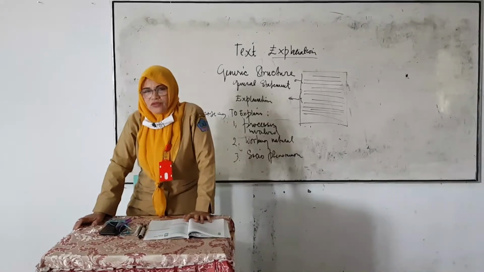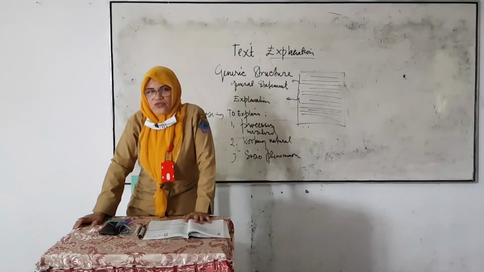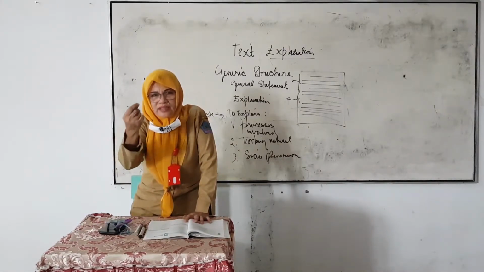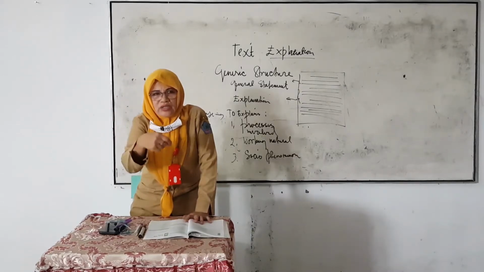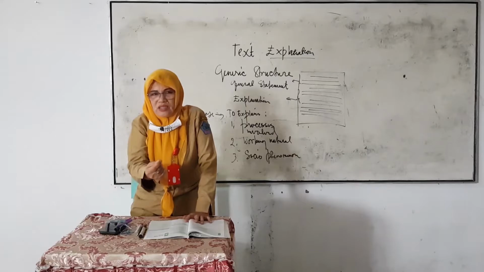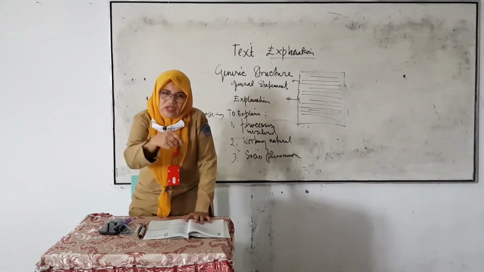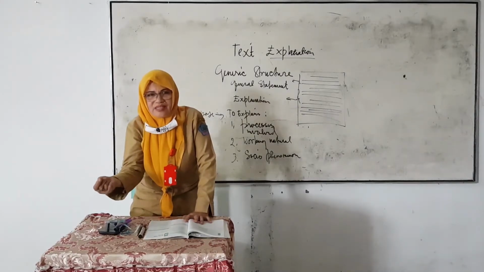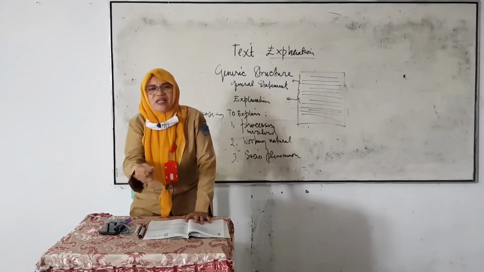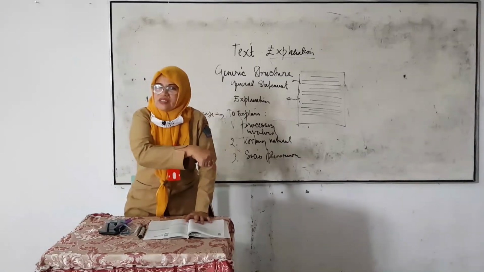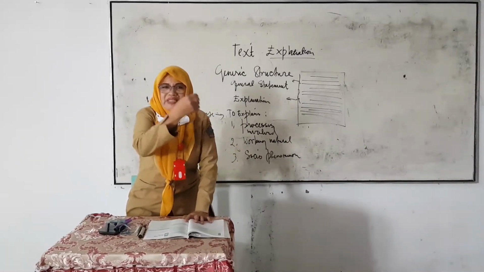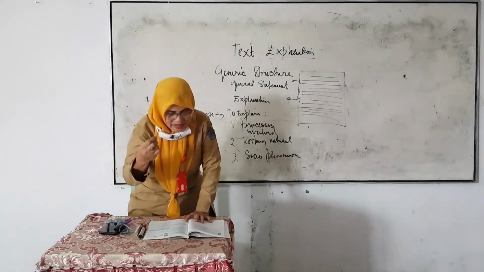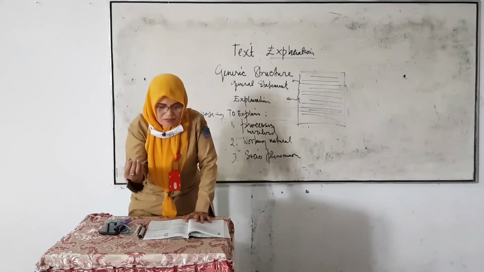Okay, students, if you want to write down some example for writing this text, jadi jika Anda ingin membuat sebuah penulisan tentang text explanation, you have to know about the language feature. What is the feature that you have to write down? This language feature uses simple present tense. Yes, the tense, the time is simple present. If narrative text, you use past tense. But in this case, you have to use simple present, and then use action verbs.